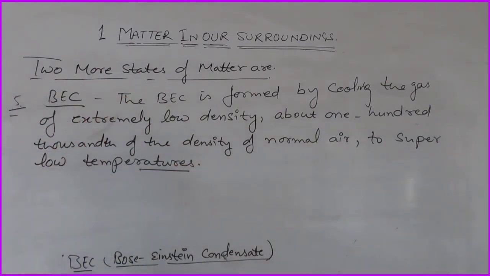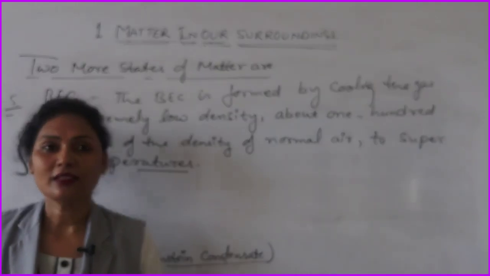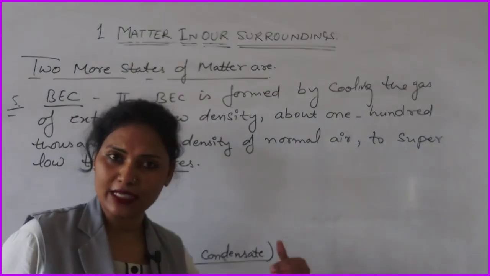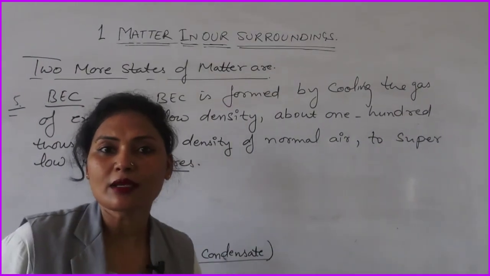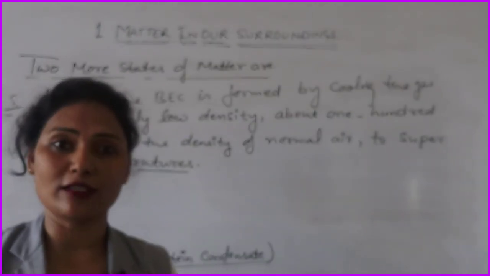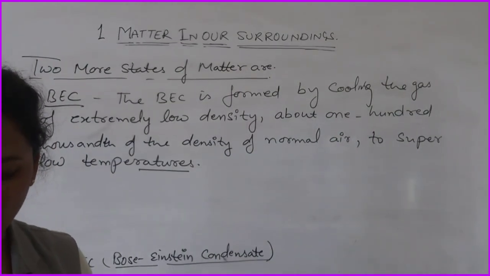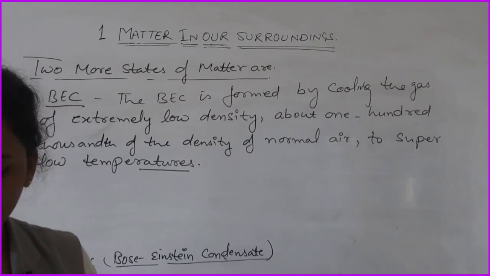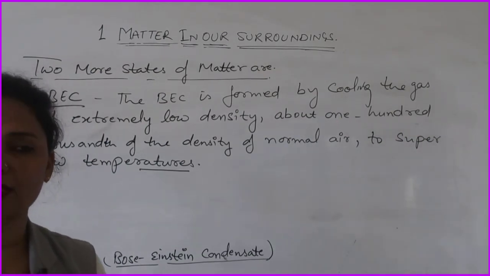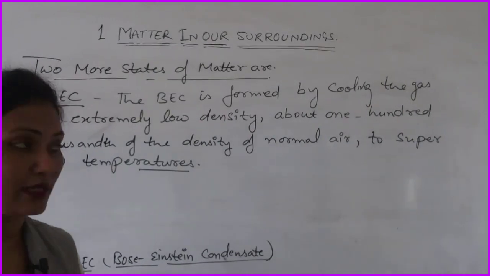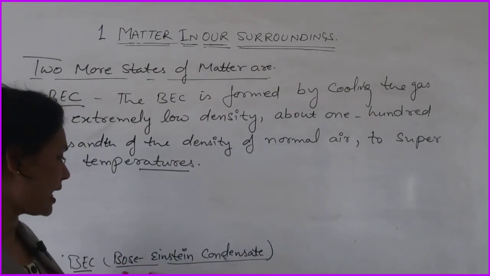Then BEC is formed, and because of this BEC, some scientists have got the Nobel Prize also. The main physicist was Satyendranath Bose, that's why the name is Bose-Einstein.